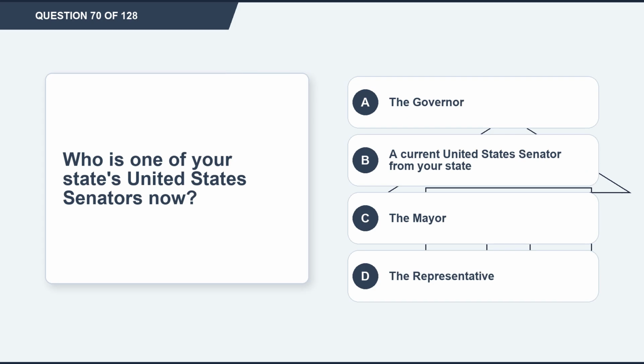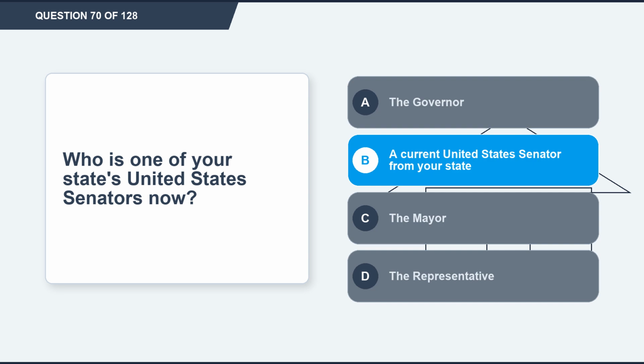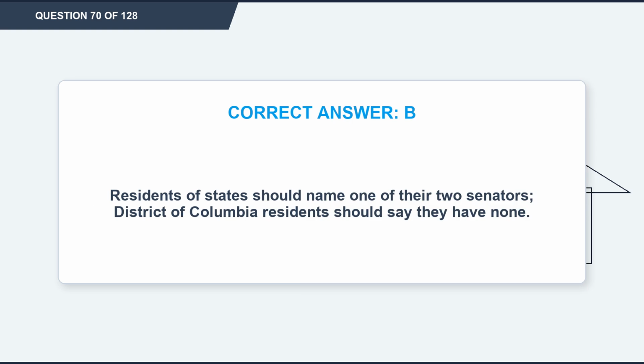Question 70. Who is one of your state's United States senators now? Option A, the governor. Option B, a current United States senator from your state. Option C, the mayor. Option D, the representative. The correct answer is option B, a current United States senator from your state. Explanation. Residents of states should name one of their 2 senators. District of Columbia residents should say they have none.